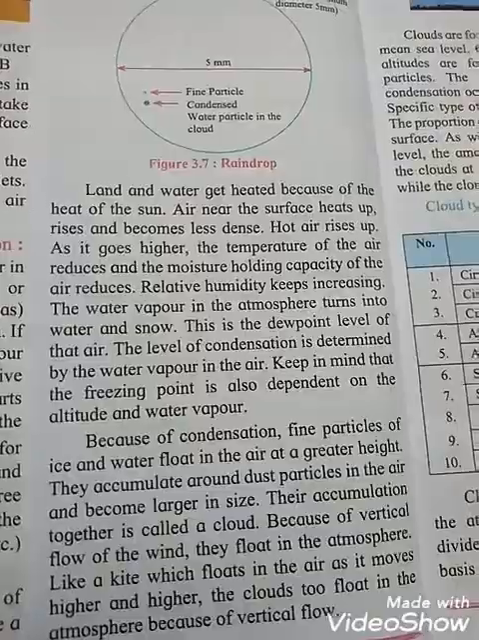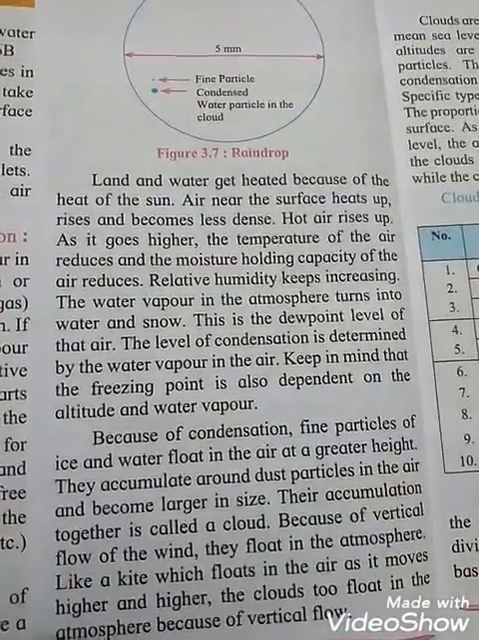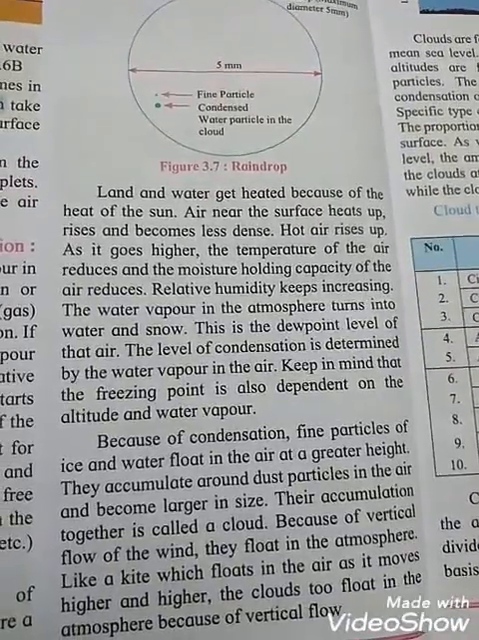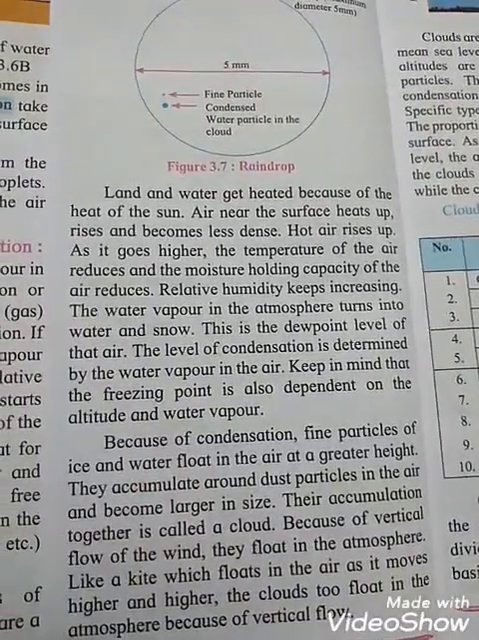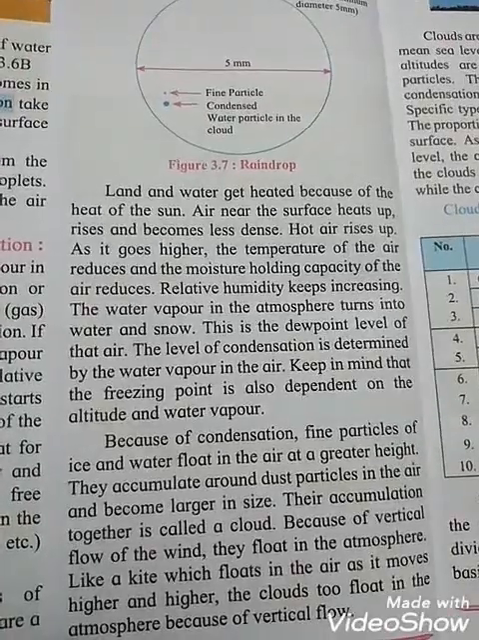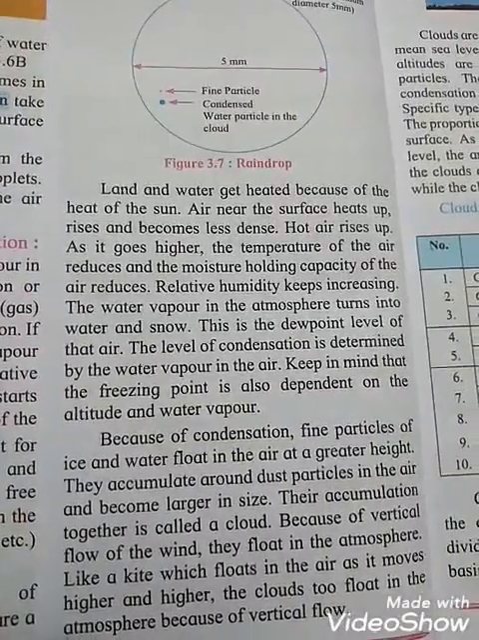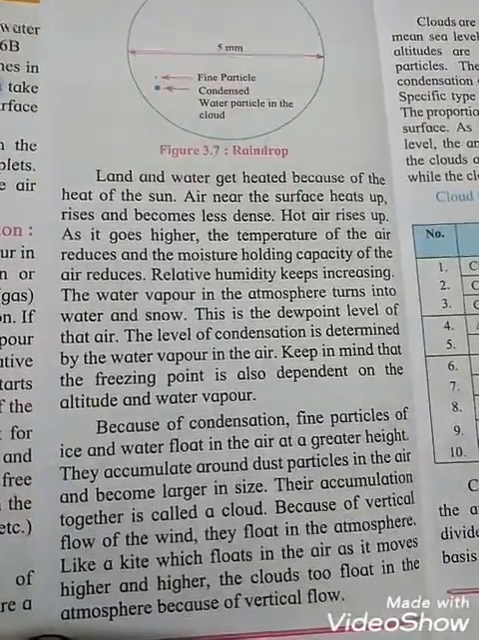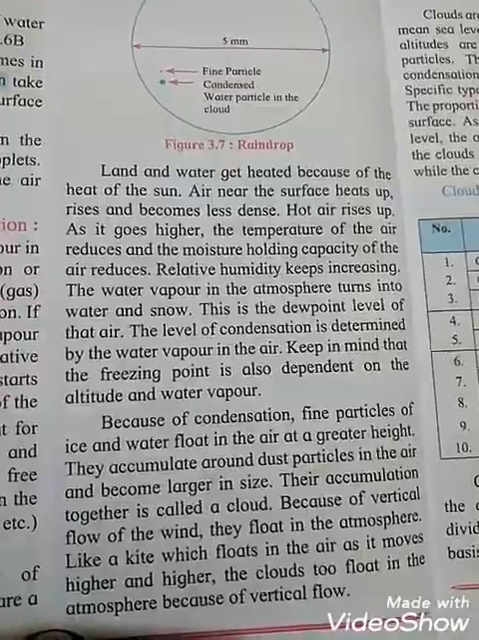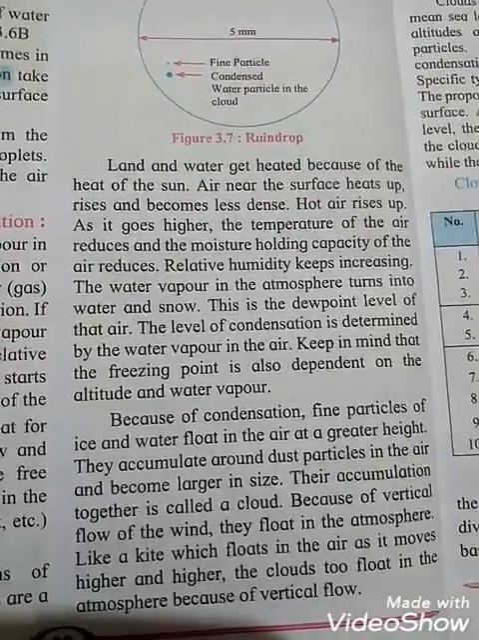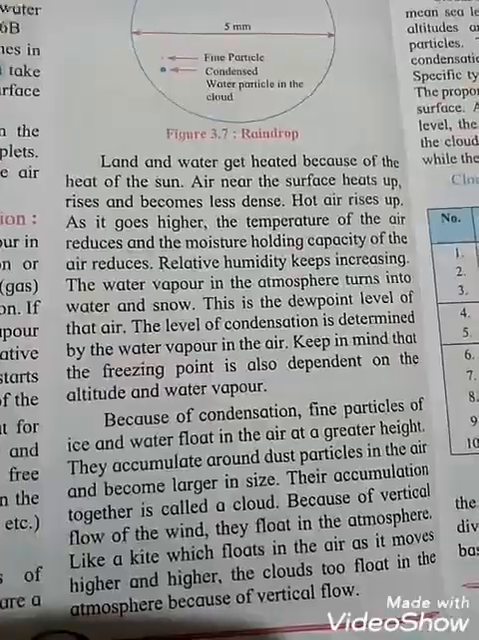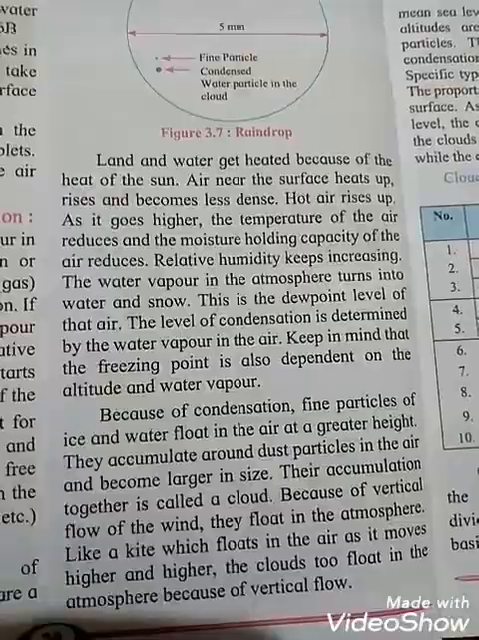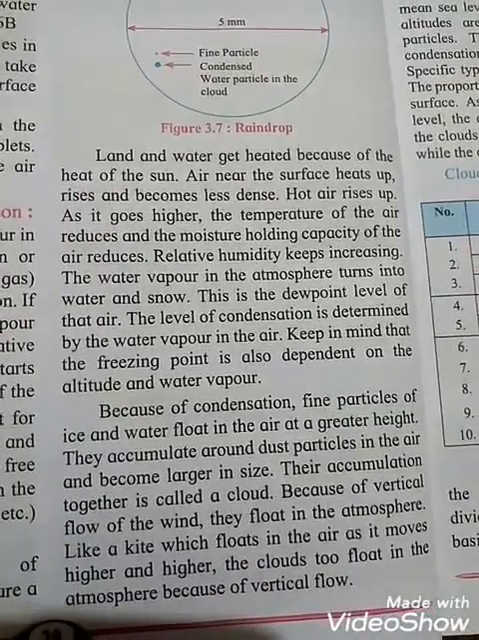Because of condensation, fine particles of ice and water float in the air at greater heights. They accumulate around dust particles in the air and become larger in size. Their accumulation together is called a cloud.